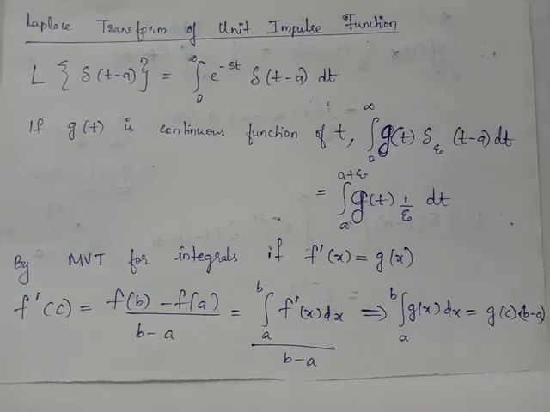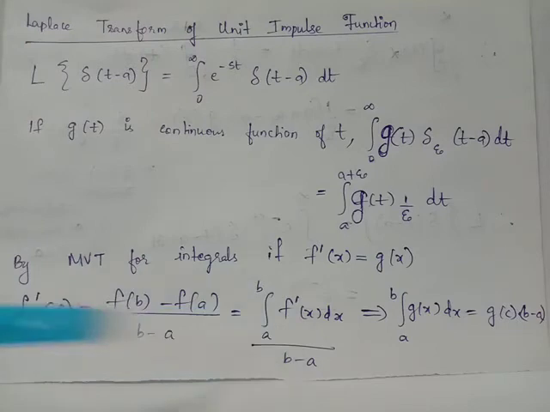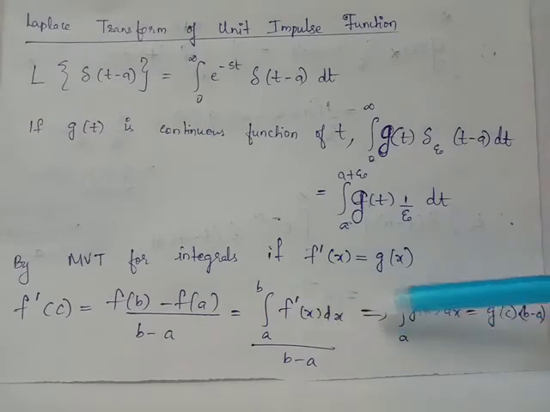By mean value theorem, we have f'(c) equals (f(b) - f(a))/(b - a), where f is a function continuous on closed interval [a, b] and differentiable on open interval (a, b), and c is a point in the interval. Here, the numerator can also be expressed as integral a to b of f'(x) dx. If you assume f'(x) equals g(x), we have integral a to b of f'(x) dx can also be written as integral a to b of g(x) dx.